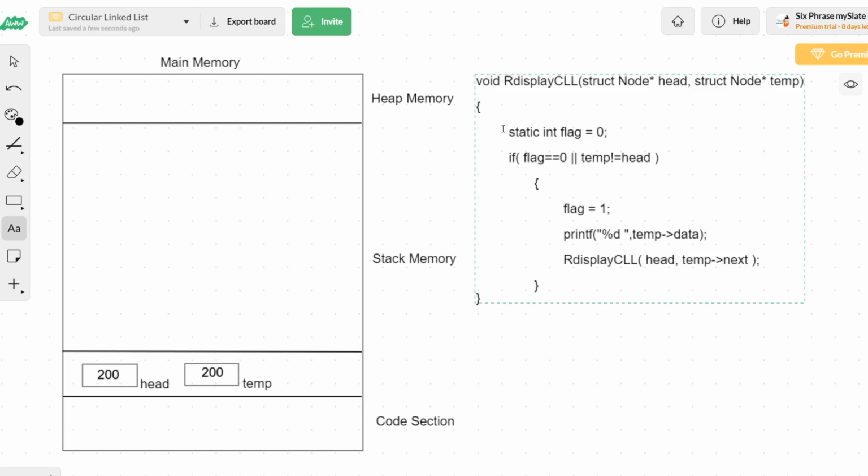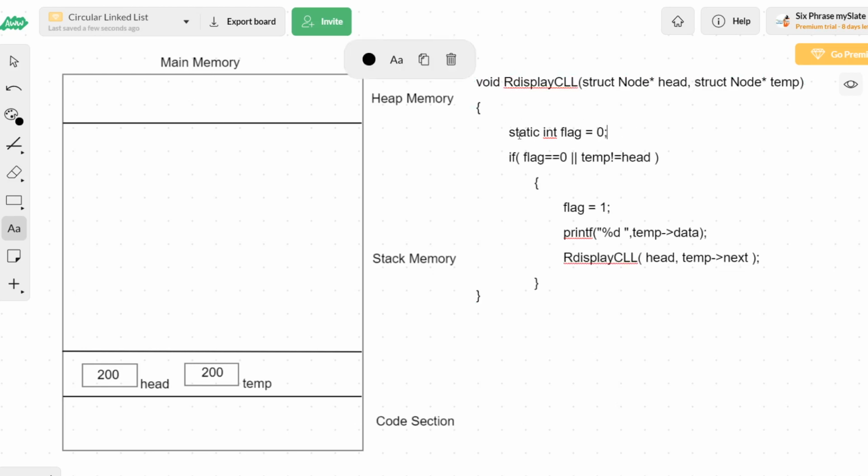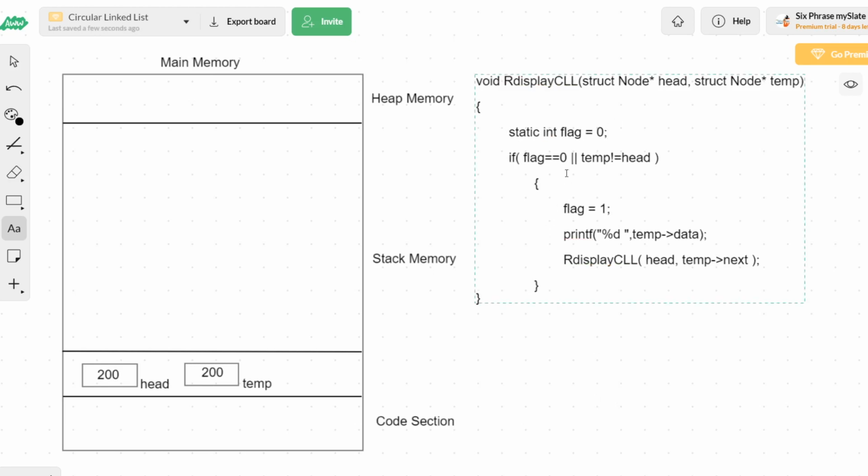What's the first line? It is static int flag = 0. Whenever you declare a static variable, its memory will not be created inside stack memory, which is very important. That static variable will be created inside the code section.